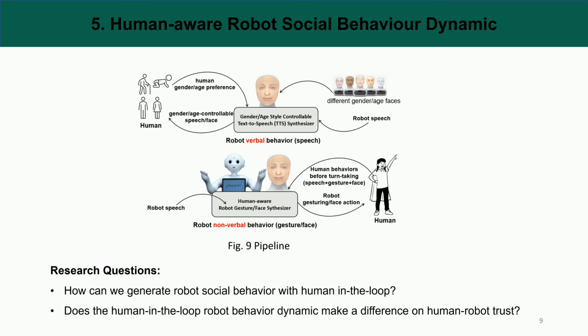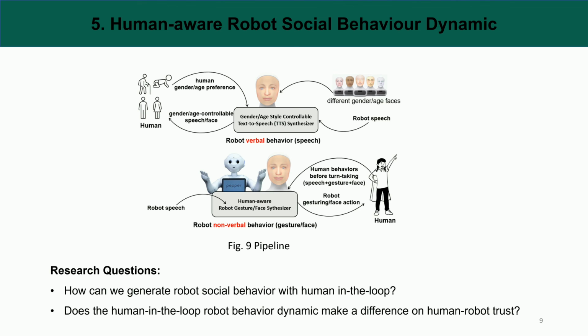Most of the past works only utilized robot speech to guide the robot gesture or face generation without consideration of the human interactor. However, in real-time human-human interaction, the human cognitive load, emotion, attention, preference, and multimodal behaviors will reflect interactor behavior patterns. Similarly, the human-in-the-loop robot gesture generation model may make a difference for a trustworthy human-robot interaction. This work can be built based on our past speaking robot gesture generation work to explore the effectiveness.